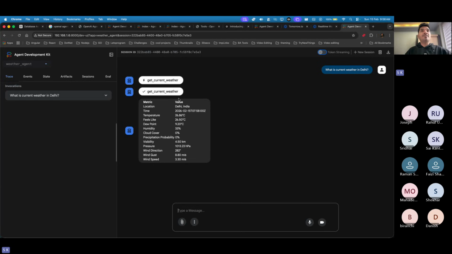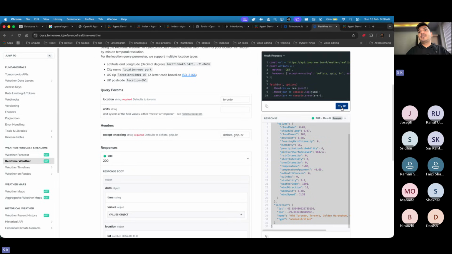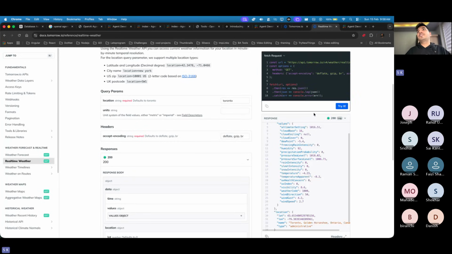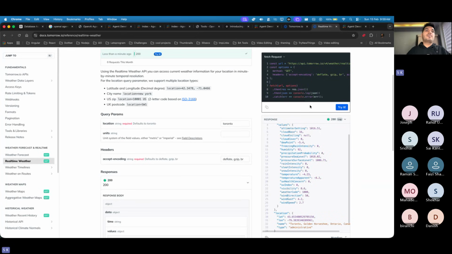See, it fetches, and I'm not sure if this is okay. You guys can go on Google and check if this is correct. But to verify it, you can go here because the data is coming from here. The source of truth is this. So you don't have to rely on that. Whatever data this gives you, maybe we can put here as Delhi. We cannot change it, is it? Oh yeah, we cannot change it because we have to specify it there.